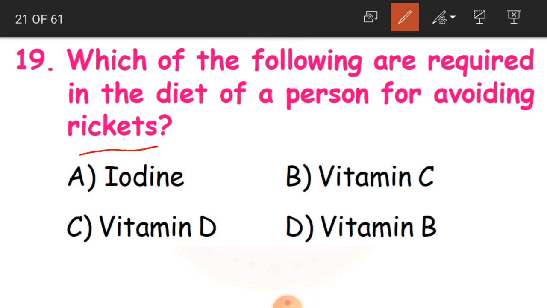Iodine, vitamin C, vitamin D or vitamin B. The answer is vitamin D. You get plenty of vitamin D from the sun rays, so we ask everybody to expose their body, at least for a few minutes, to the morning sun so that you get adequate vitamin D.